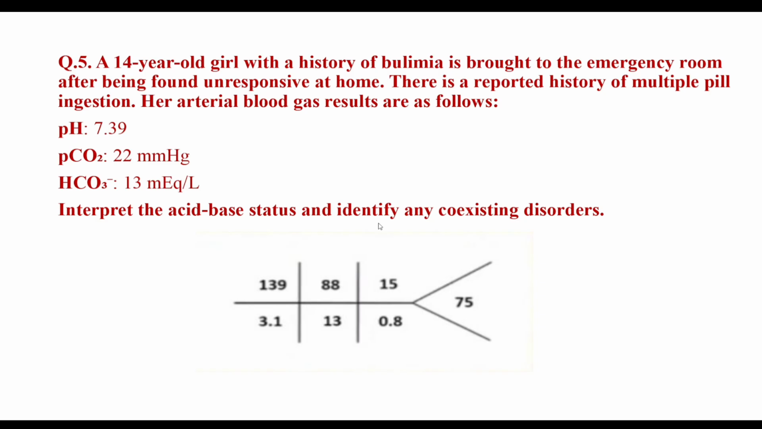See another question. pH is 7.39, that is between the normal range. PCO2 is 22 and bicarbonate is 13.